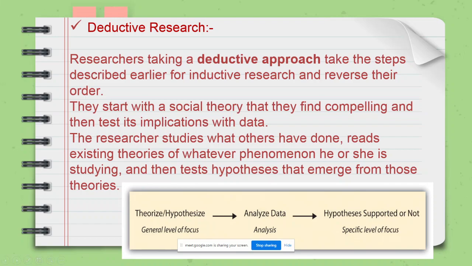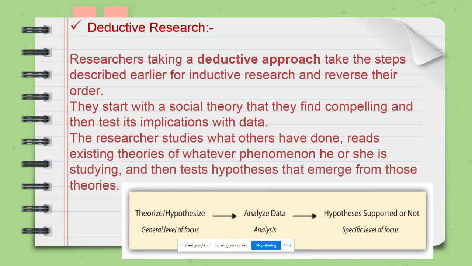So they find the theory first and try to test the theory in deductive research. The researcher studies what others have done. Once they identify the theory, they see what other researchers have done with regard to that theory. They read various papers, identify more examples and more experiments related to that theory, read the existing theories of whatever phenomenon he or she is studying, and then test the hypothesis that emerges from those theories.